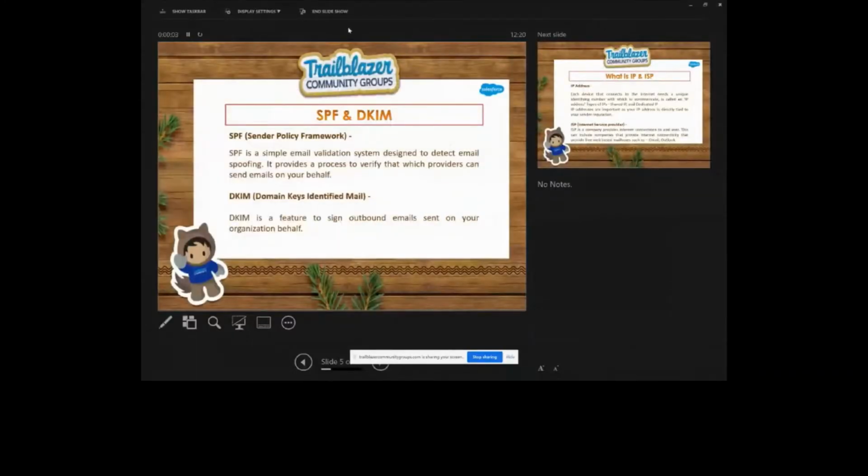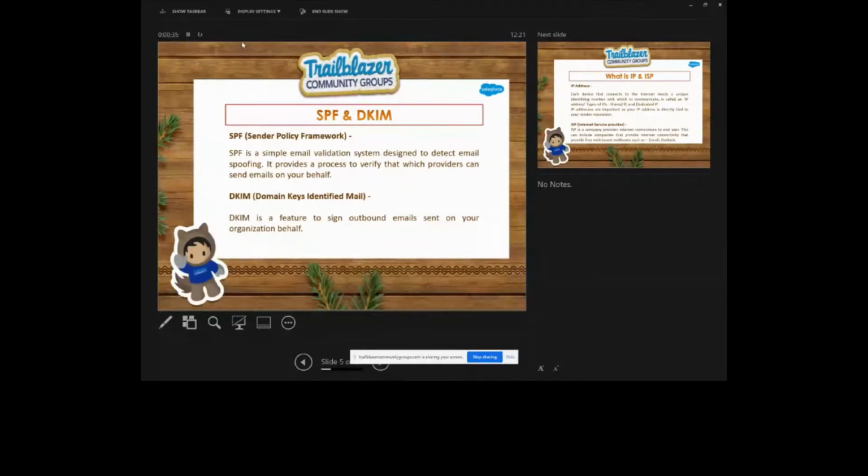So now we are talking about the SPF and DKIM. So guys, here you can see a definition of SPF, the Sender Policy Framework, and DKIM means DomainKeys Identified Mail. By SPF, it's really very difficult for anyone to hide their identity. So basically it's reducing the spam and the fraud.